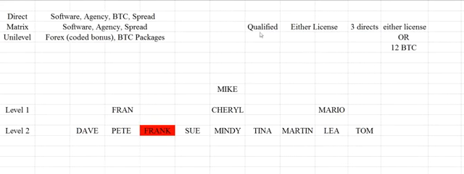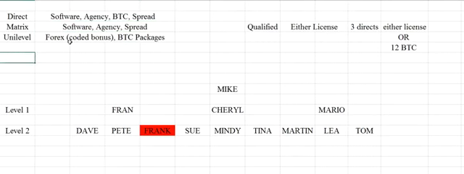Okay. Now, we know, number one, that there are different types of commissions. There's what's called direct commission, and they're paid on software license, agency license, BTC packages, and spread, which is part of the Forex. Matrix is paid on software, agency, and again, spread.